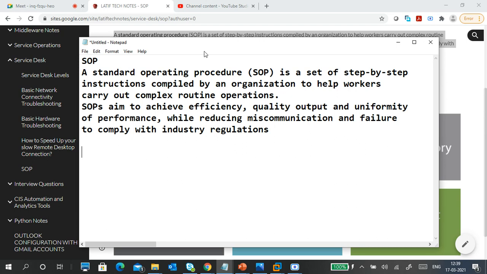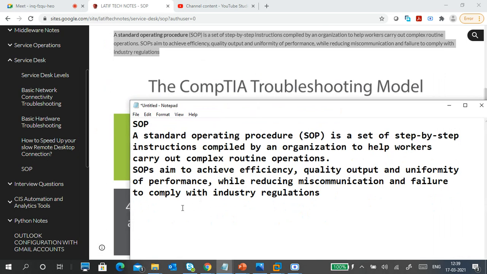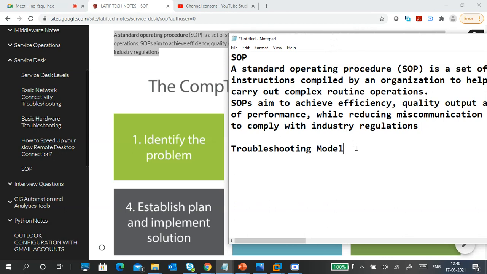Okay, and next one is SOP. Also, in the troubleshooting, it is more important to follow the troubleshooting. This model is also called the troubleshooting model. If the question is what is SOP or troubleshooting model, both the answers are the same.